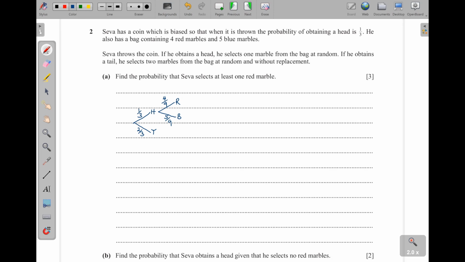Okay, and then they said that if he obtains a tail, he selects 2 marbles from the bag without replacement. Remember, picking without replacement, the total is reduced by 1 every time you pick. So we can get red and blue. Of course, the probability of picking a red is 4 over 9, and then here it is 5 over 9.